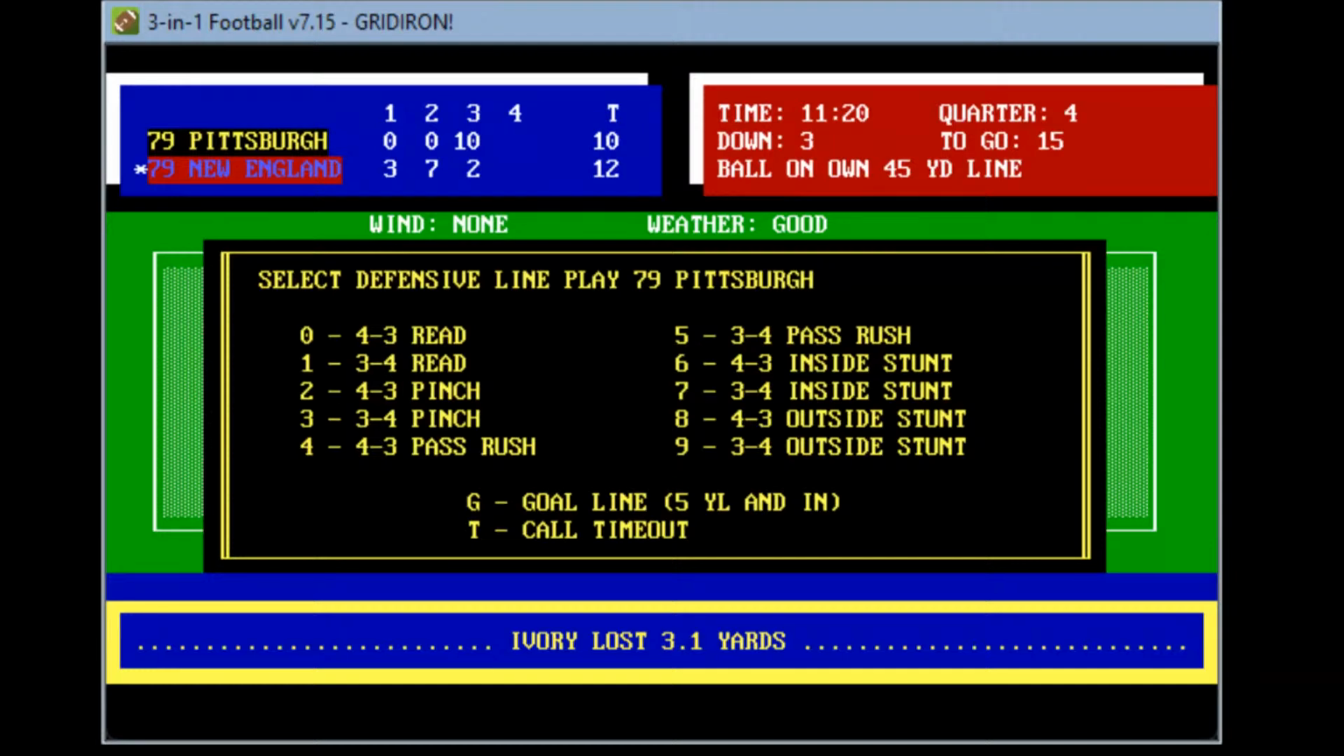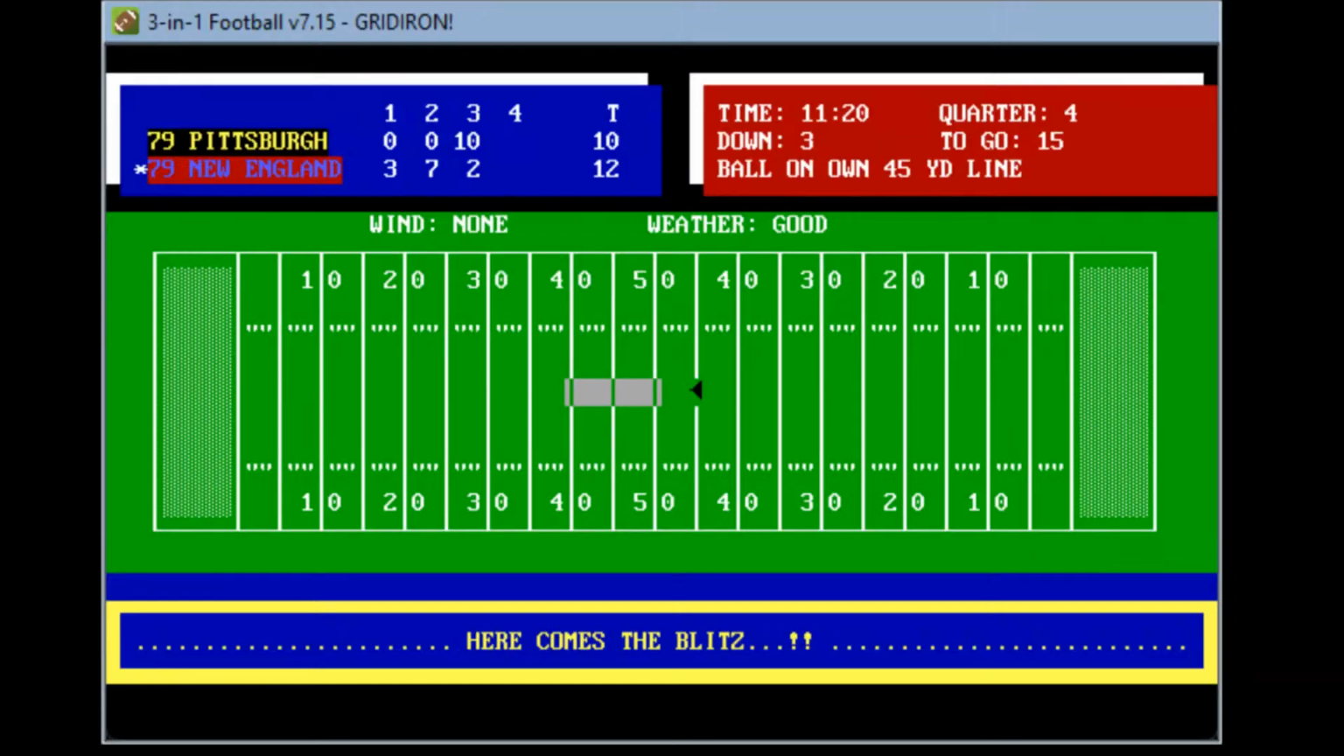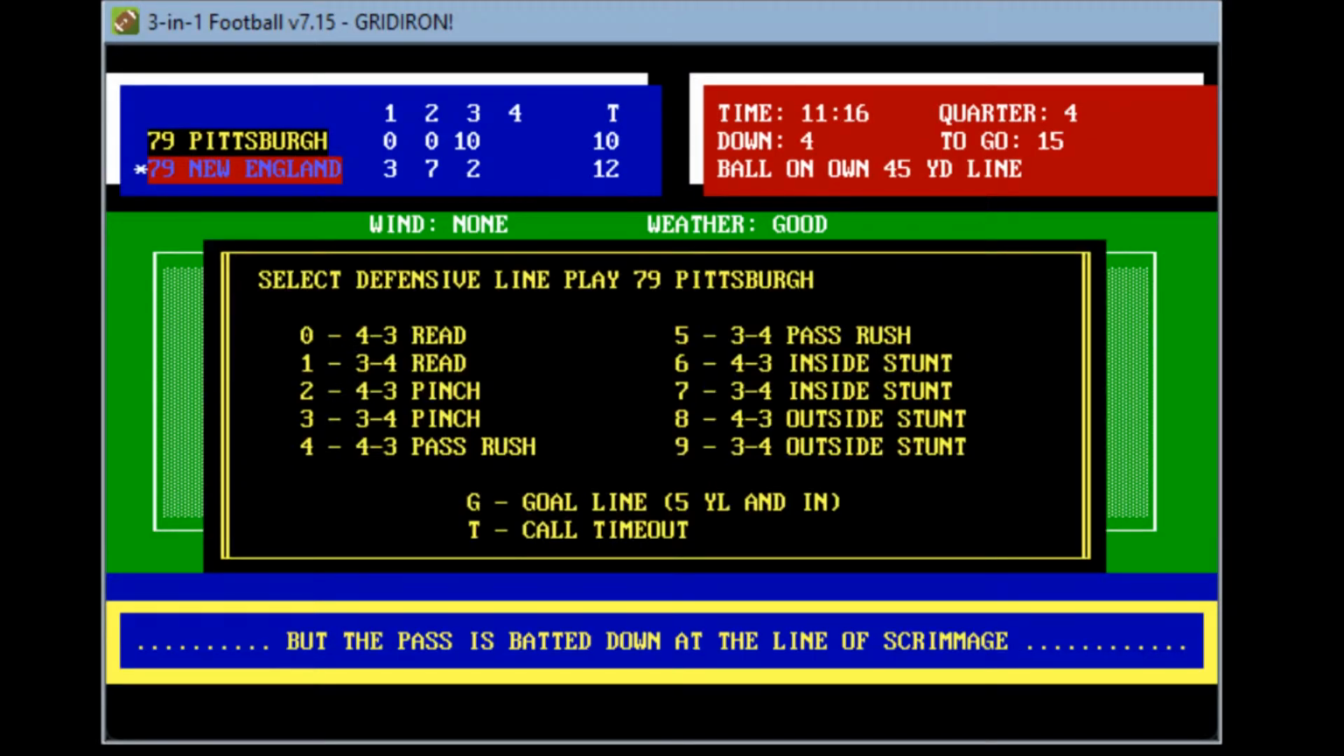3rd and 15 from their own 45-yard line. Pittsburgh is going to come in strong. They're going to bring a couple blitzers here. Here comes the blitz. Grogan feels the heat, looking for Francis, throws it on a line. It's batted down at the line of scrimmage. So Pittsburgh will get the ball back here.